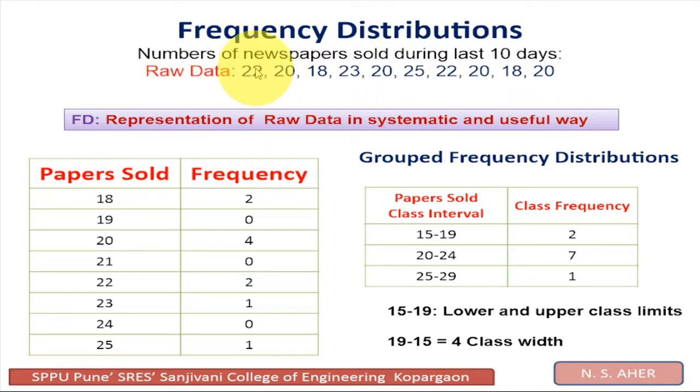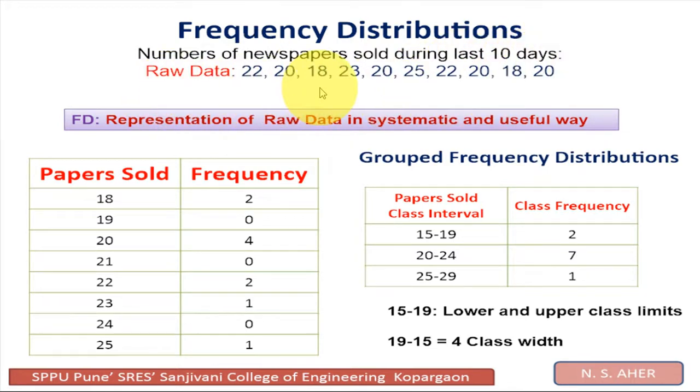On some days 22 papers were sold, on one day 20, another day 18, 23, 20, on one day 25, another day 22, on some day 20, 18, 20. So there are 10 numbers in total, and every day there is a different number. Different numbers of papers were sold on different dates, for a total of 10 days.